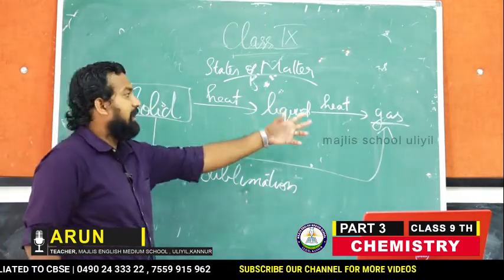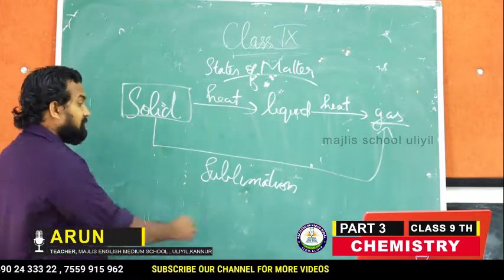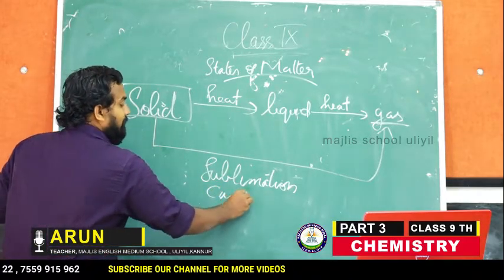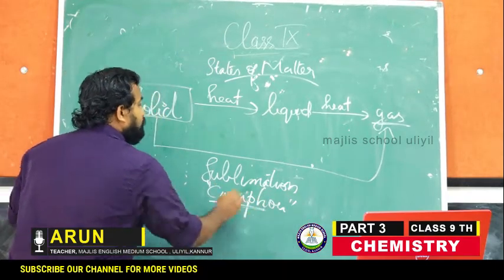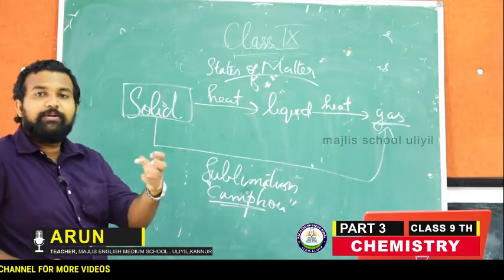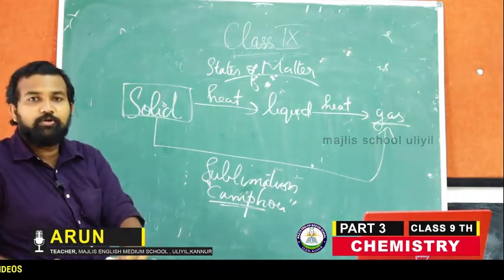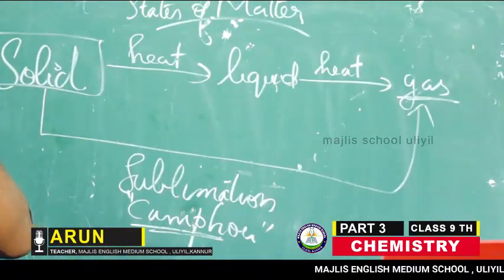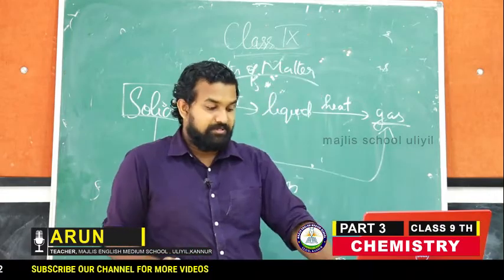And vice versa, the gas can be directly converted into solid. An example is camphor. If we heat camphor, it will be directly converted into gas, not into liquid. This process is called sublimation. Clear?